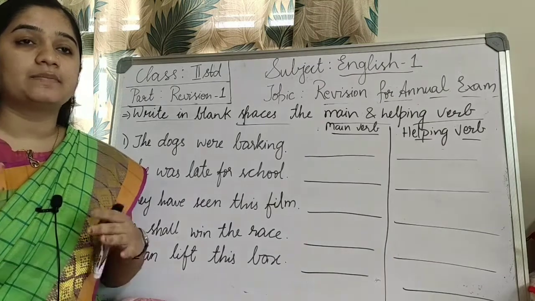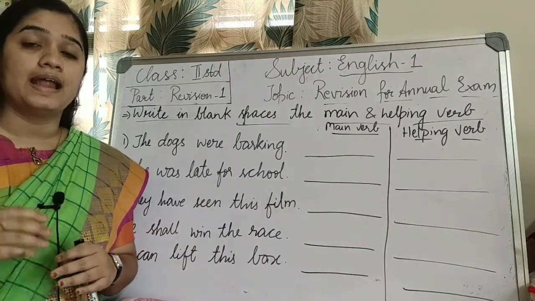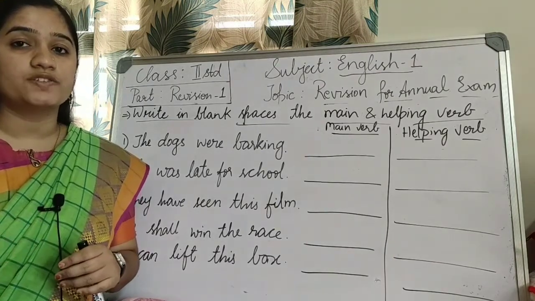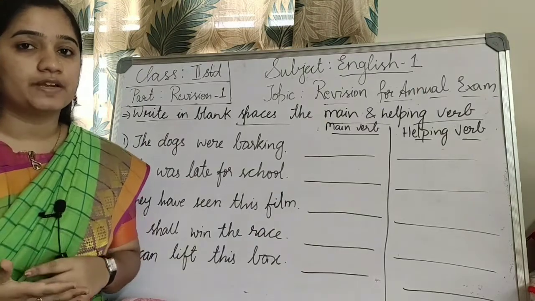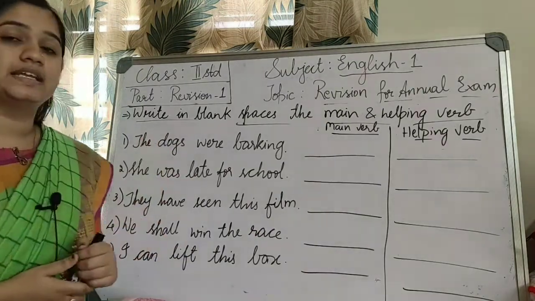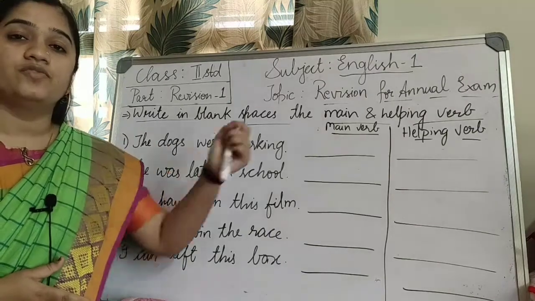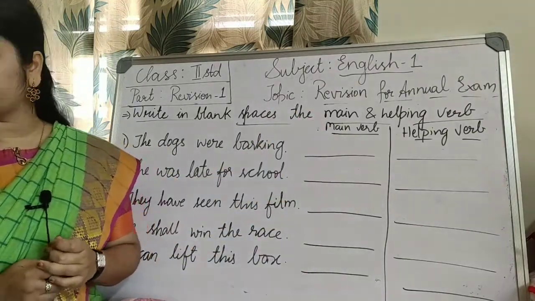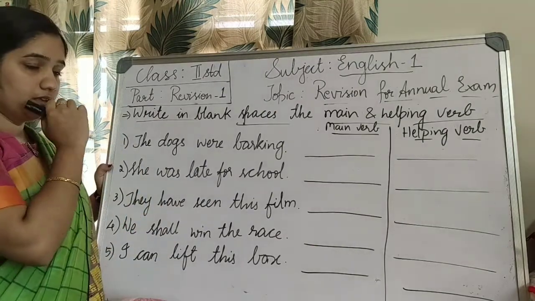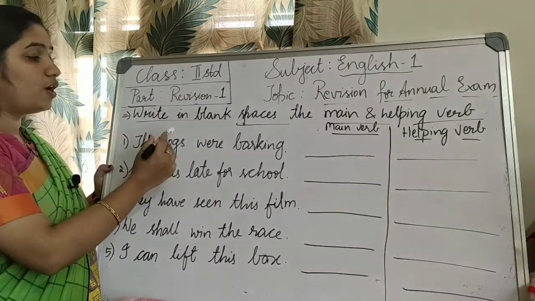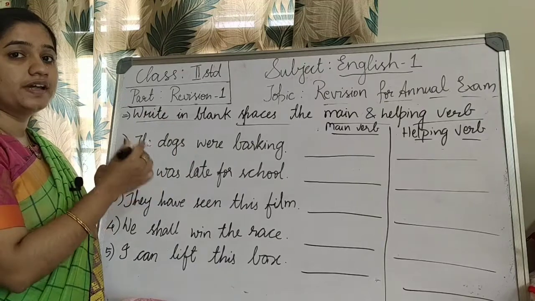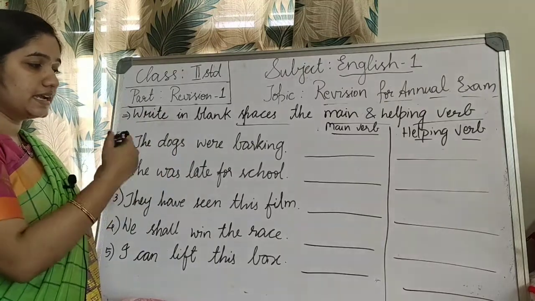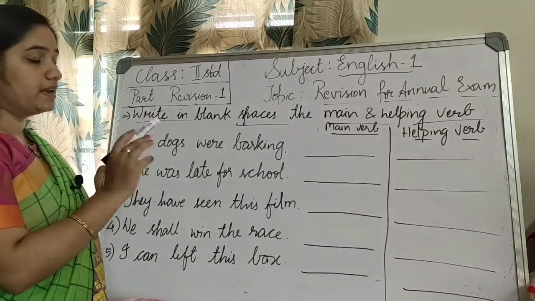Main verbs are like playing, singing, laughing. Helping verbs are is, are, was, will. So these are all helping verbs. So now you have to read the sentence and then write which is the main verb, which is the helping verb. Okay? Like, read the sentence. The dogs were barking. The dogs were barking is the sentence. In this, which is the main verb, which is the helping verb?